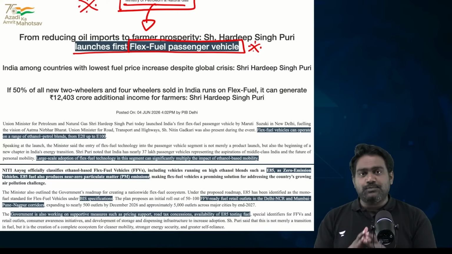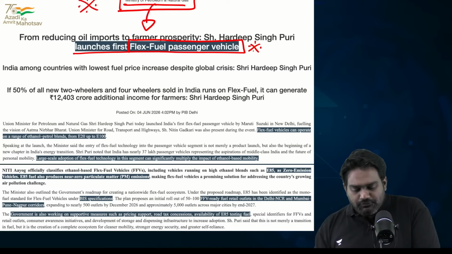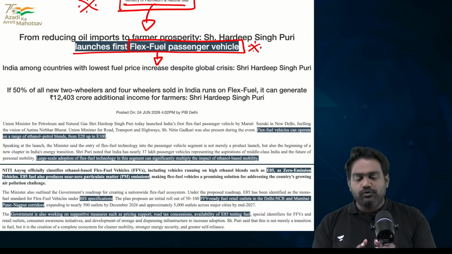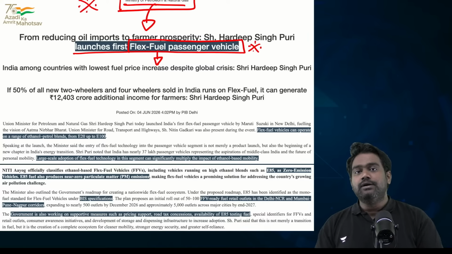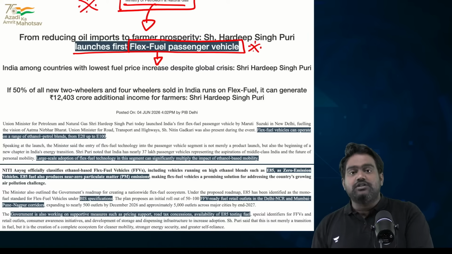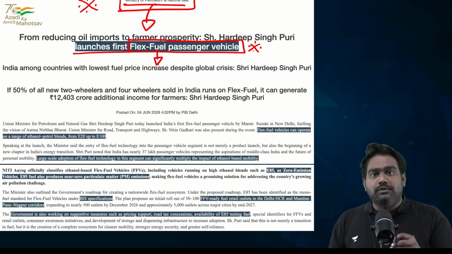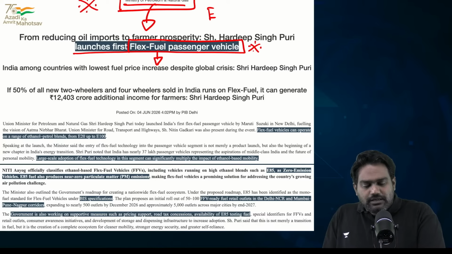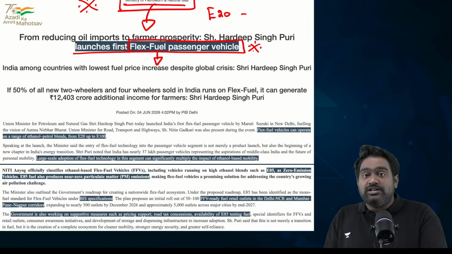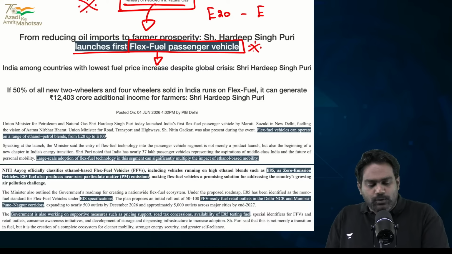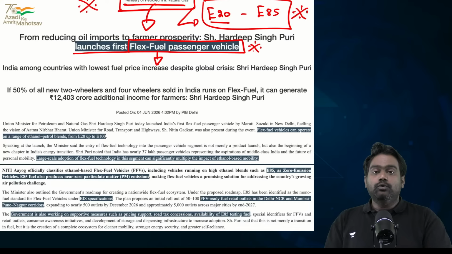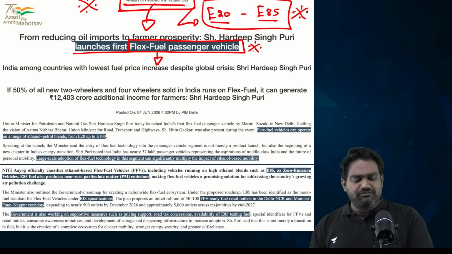So in prelims, you can expect a question here on what is a flex fuel passenger vehicle? What is India's policy with regard to flex fuel passenger vehicles? How do you define it? Flex fuel passenger vehicle refers to any vehicle which can operate with flexible fuel variants, especially a vehicle which can use different blends of ethanol from E20 to E85. Ethanol blended fuel in the range of 20% to 85%.